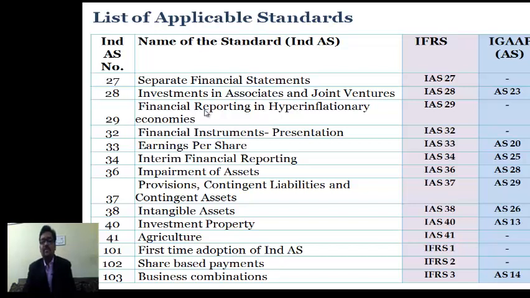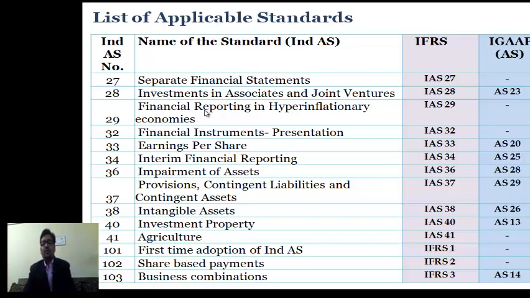Ind AS 38 talks about intangible assets. Globally it is IAS 38, and under Indian GAAP it was accounting standard 26. Ind AS 40 and IAS 40 talk about investment property. There is no specific standard for investment property under Indian GAAP. AS 13, which is on accounting for investments, talks about investment property.